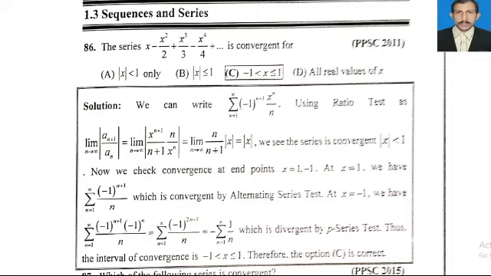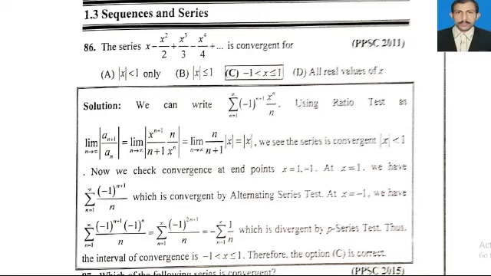MCQ number 86: the series x minus x square divided by 2 plus x cube divided by 3 minus x^4 divided by 4 plus and so on is convergent for x less than or equal to 1, greater than minus 1. Option C is correct.